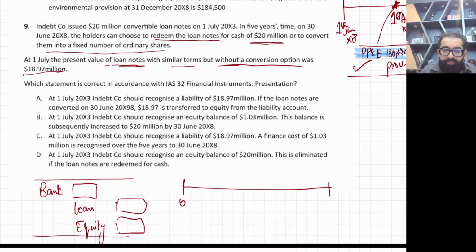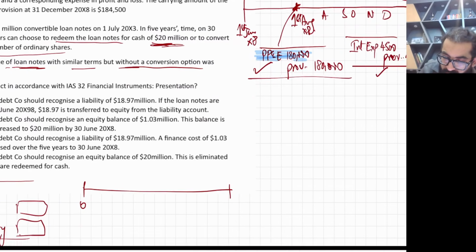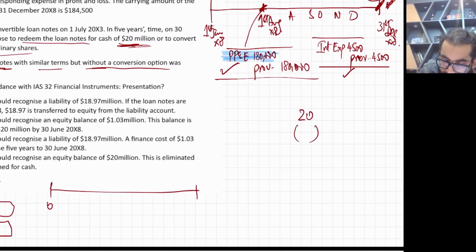If you discount the future cash flows using the normal market interest rate, it's 18.97. But how much cash do you receive today? 20 million. The liability element is 18.97, the present value of future cash flows, so 1.03 is your equity option.